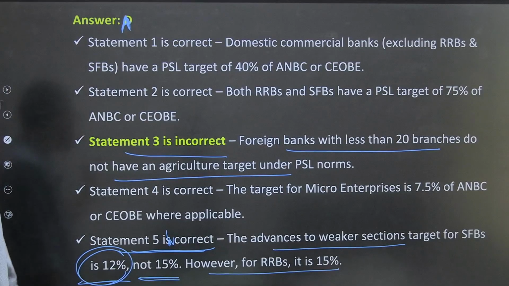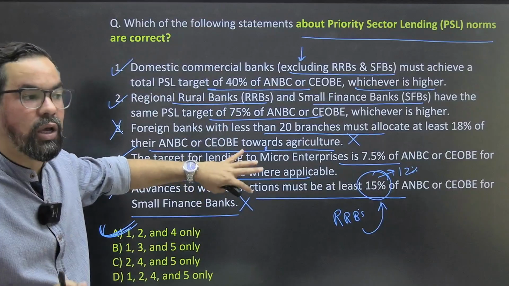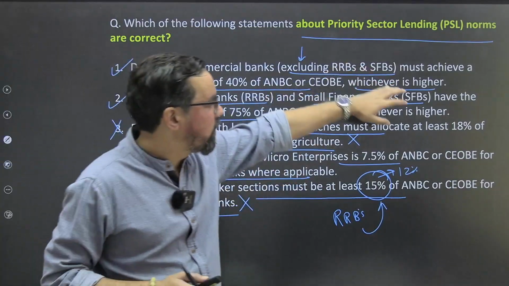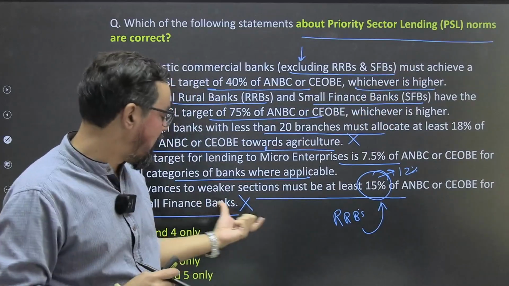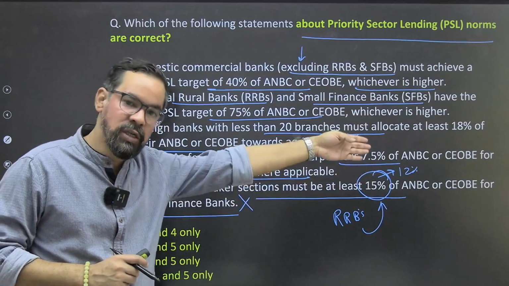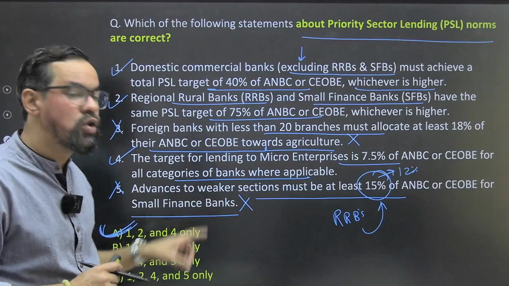These are small things, but if the examiner asks this type of question, for sure they are going to give you 2 marks. The changes will be such that whichever is higher becomes lower, or like RRBs in this question where the mistake happened. For RRBs it is 15%. For small finance banks or commercial banks it is 12% only, right?